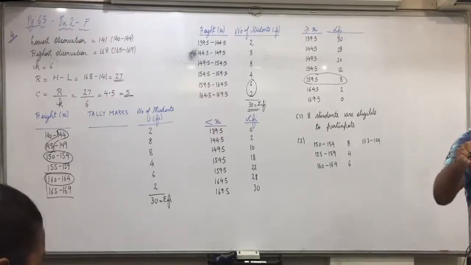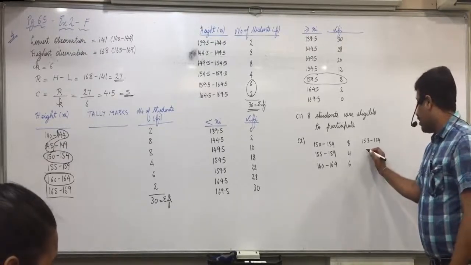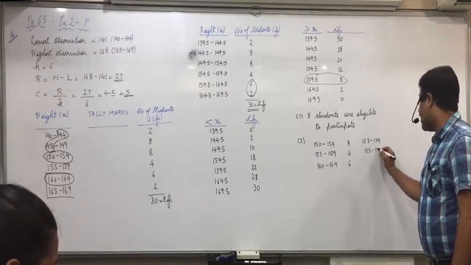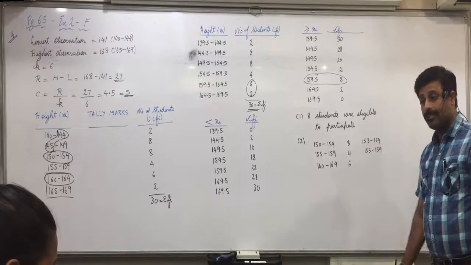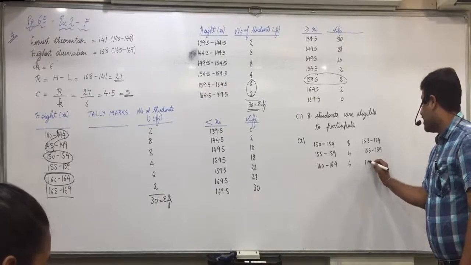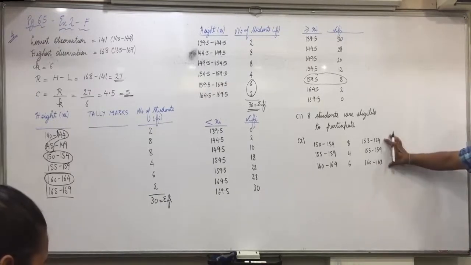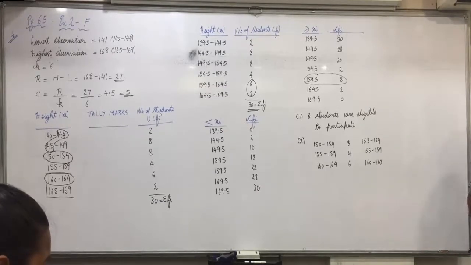We need the height from 153 onwards. 155 to 159 will be completely included. And lastly, we need up to 160 to 163. Raise your hand who did not understand up till here first of all. In the question what is asked?